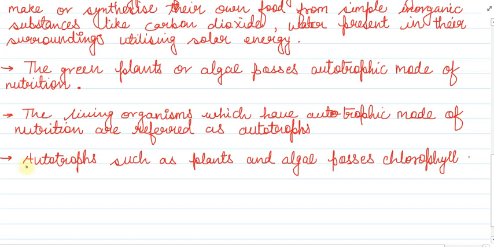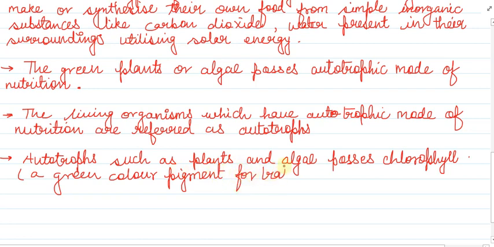What is chlorophyll? A green color pigment for trapping the sunlight.